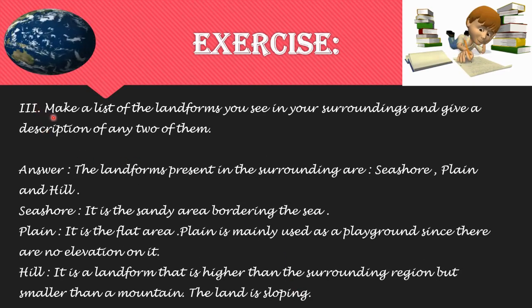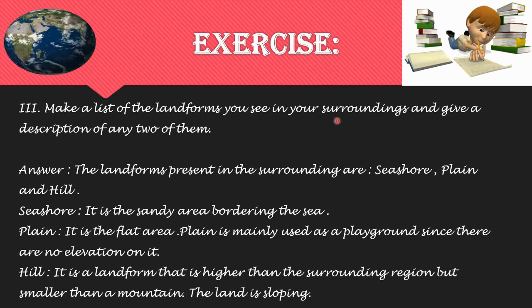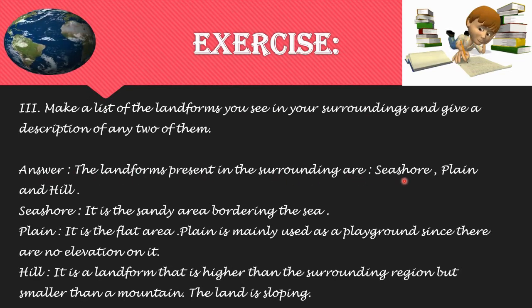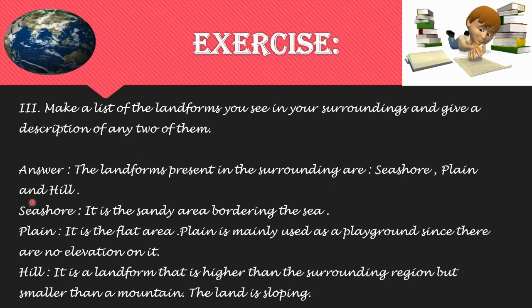Now the next question, make a list of the landforms you see in your surroundings and give a description of any two of them. So the answer for that is, the landforms present in the surroundings are seashore, plain and hill. So what is seashore?